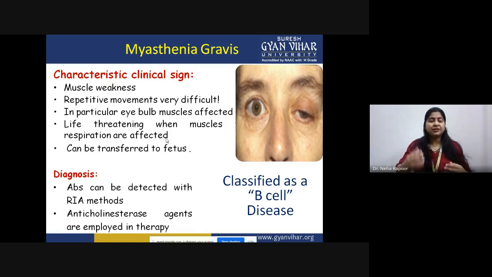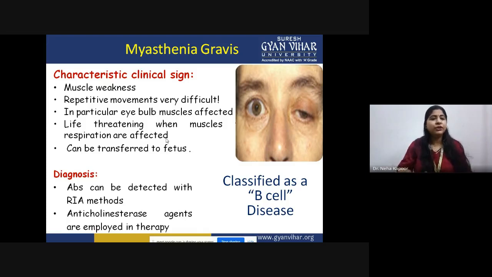Sometimes these conditions become life threatening for the people affected by this disease. If our respiratory system muscles are affected, fatal conditions may happen. There is one more feature: if a mother is suffering from this disease, it can be passed on to the fetus, meaning the kids would have this disease also. Because this disease is characterized by the formation of autoantibodies, we call it a B cell disease, because B cells are the main key players that produce autoantibodies against any kind of antigen.